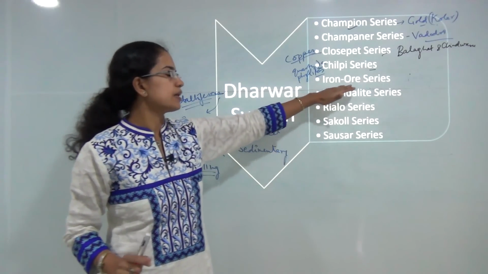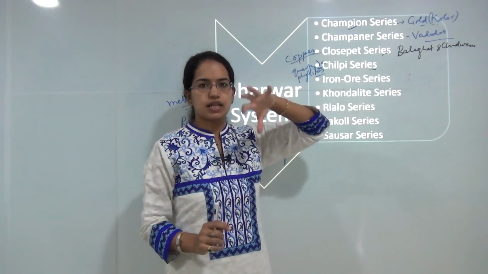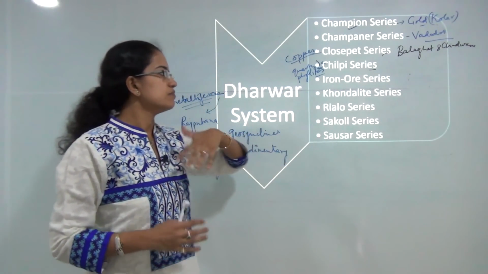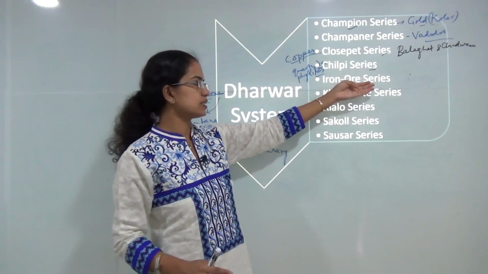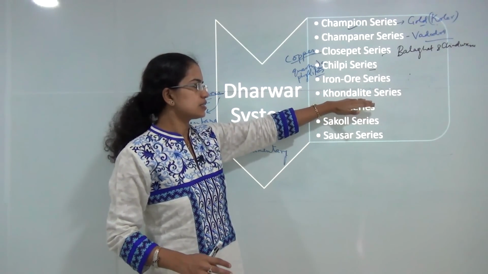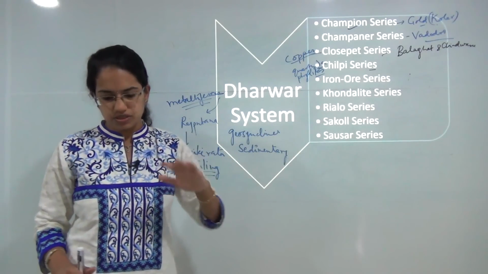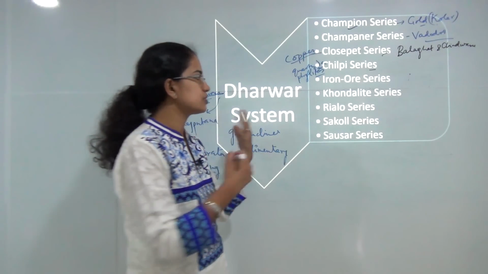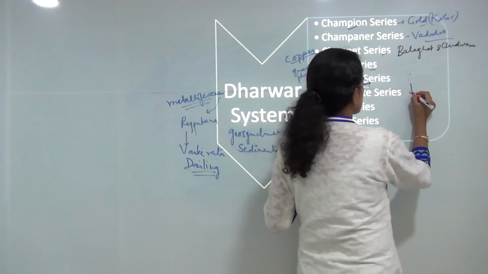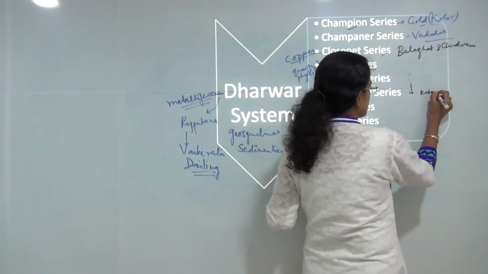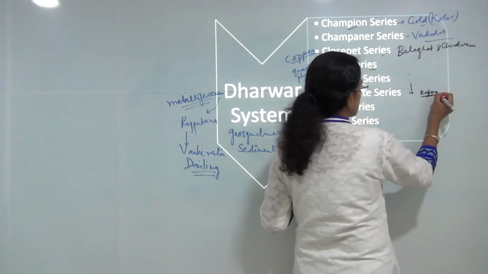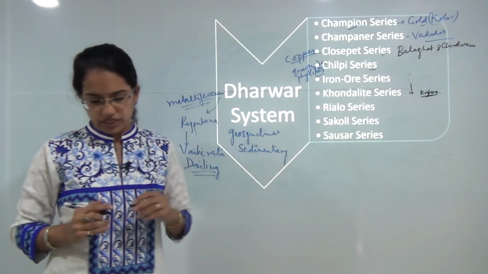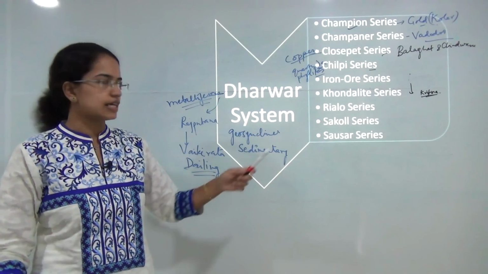The next is iron ore series, as the name suggests, rich in iron ore. So Singhbhum, Mayurbhanj, Bonai are the major areas of iron ore mining, which provides iron ore supplies to major industries around. The next is Khondalite deposits. Khondalite deposits is found in Eastern Ghats from north till Krishna river. So Krishna river basin would be the final point for the Khondalite deposits, rich in Khondalites and Gneiss rocks.